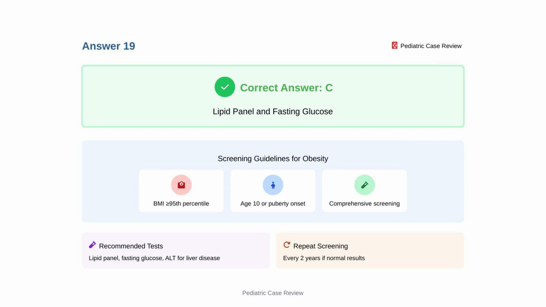Screen all children with body mass index at or above 95th percentile, starting at age 10 or puberty onset. Also check alanine aminotransferase for liver disease. If results are normal, repeat screening every 2 years. Earlier or more frequent screening may be indicated with additional risk factors.